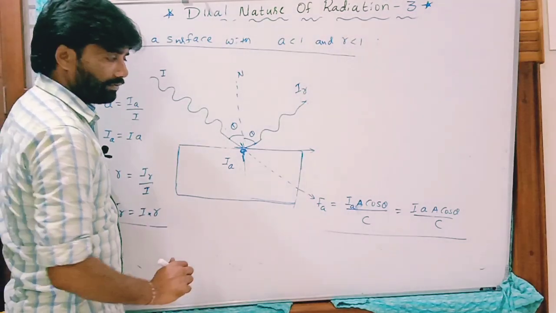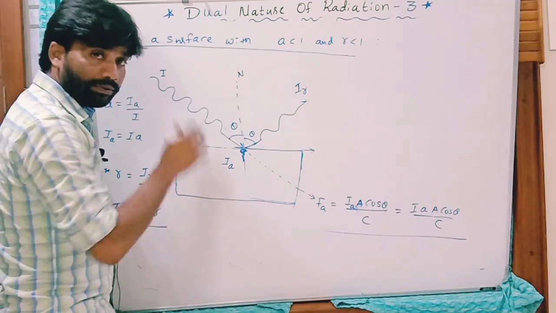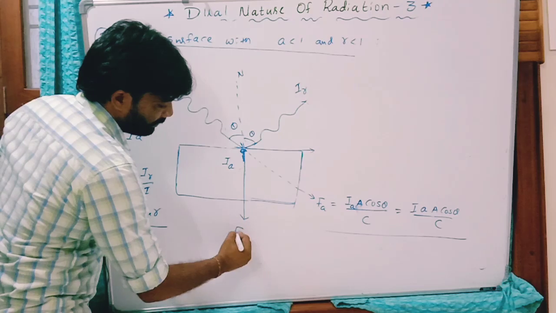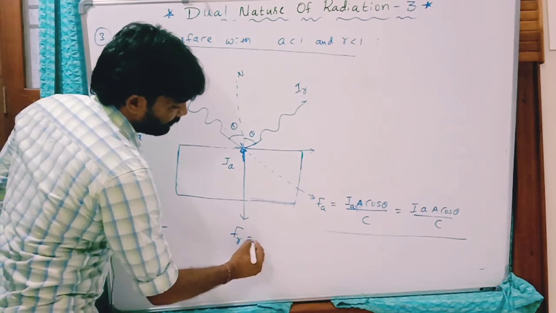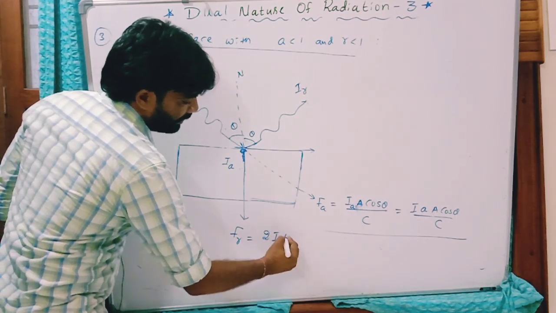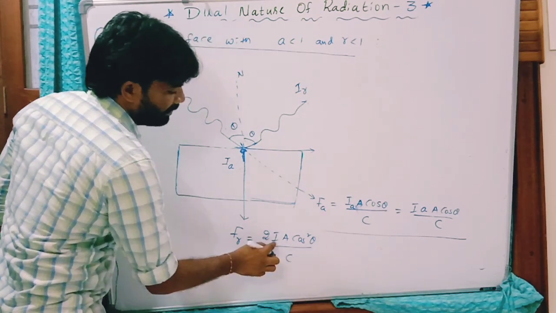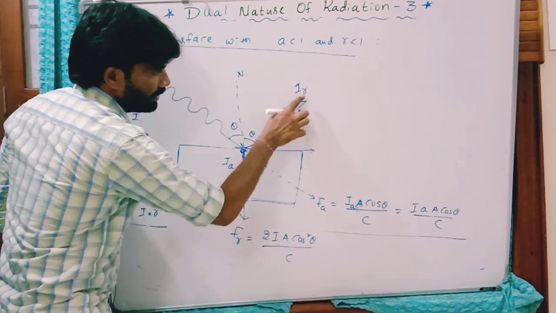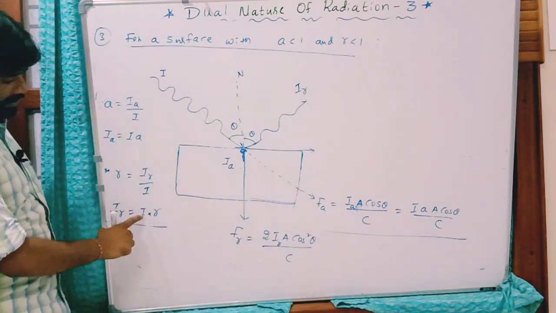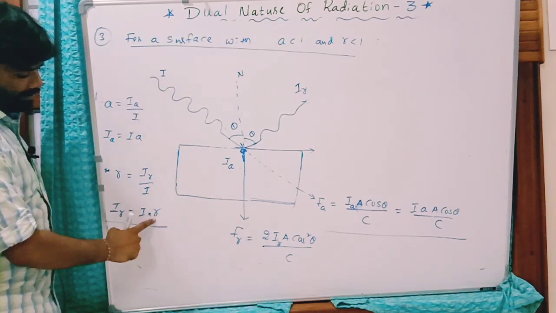Due to reflection, as we have just discussed, there will be a force on this surface along this direction. It acts perpendicular to its surface. Just now we derived 2I A cos square theta by c. But what is I? It is the radiation intensity which gets reflected, IR. And what is IR? You can see it is the intensity of incident radiation into the reflection coefficient r.